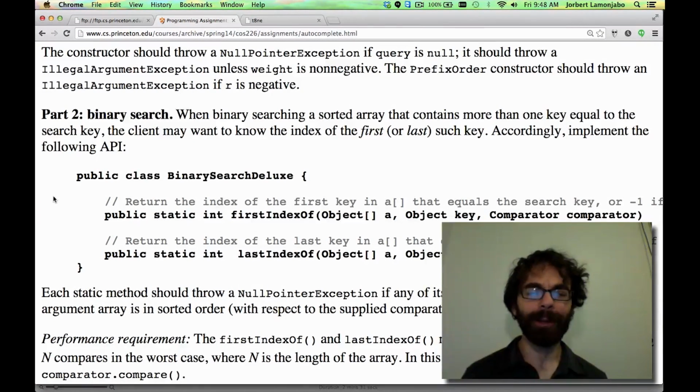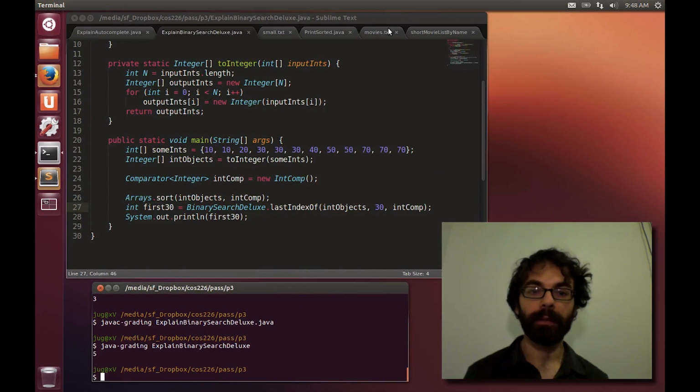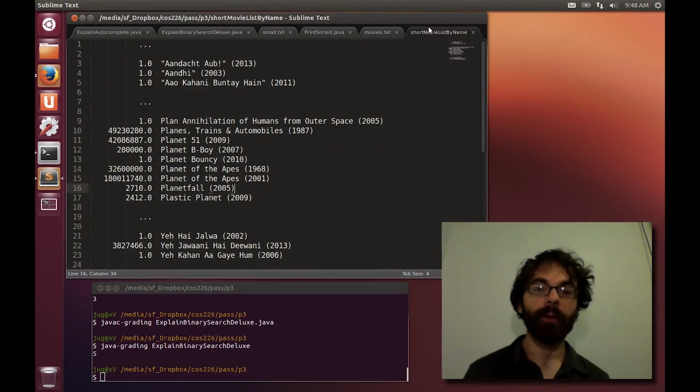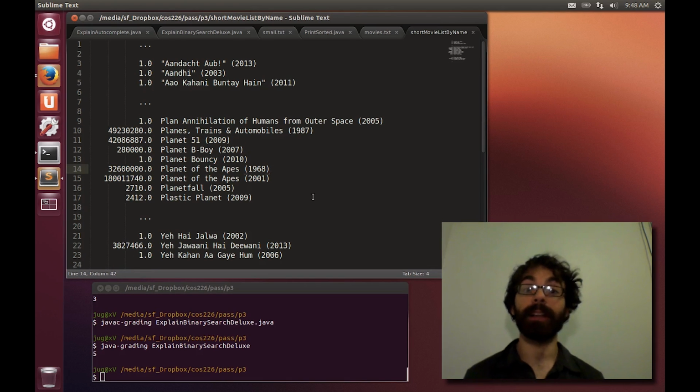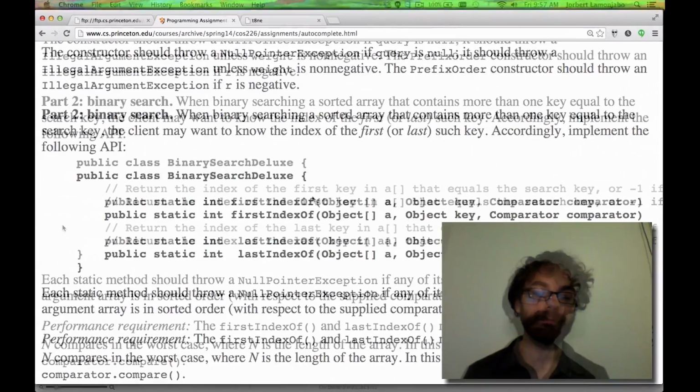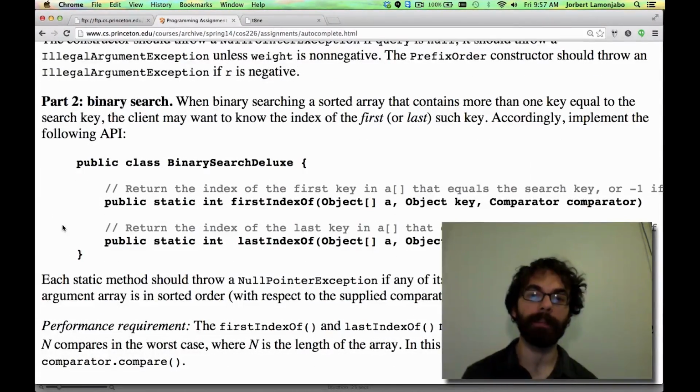On that point about logarithmic time, I strongly suspect some of you may be tempted to do the following with this class. So let's look back at our list of movies. You might try and binary search for any instance of the word planet, and then scan slowly until you get to the beginning. But if there are lots and lots of matches, let's say you push the letter A, certainly there's going to be tons of things that start with A, it will not be log time. Danger.